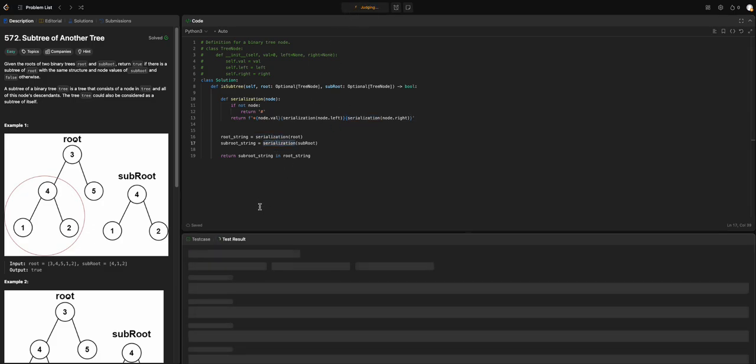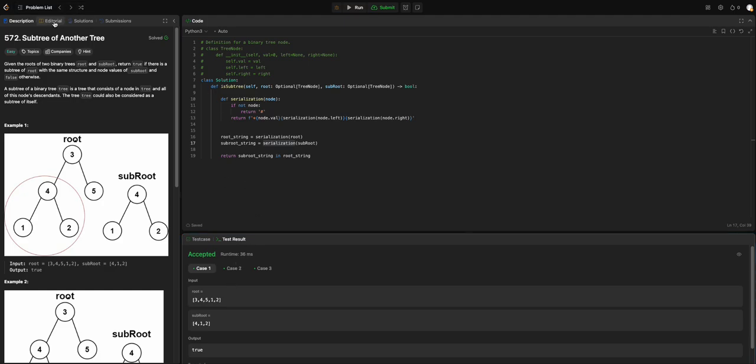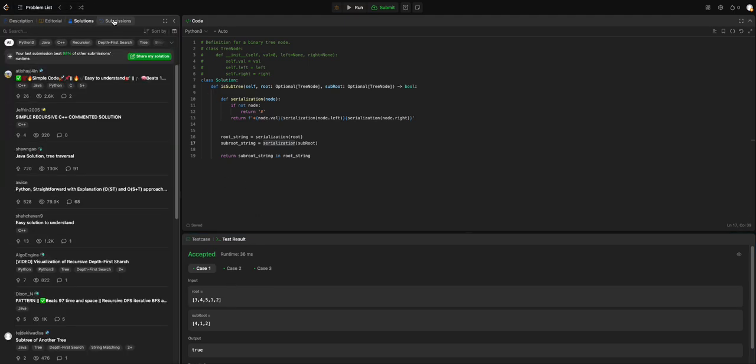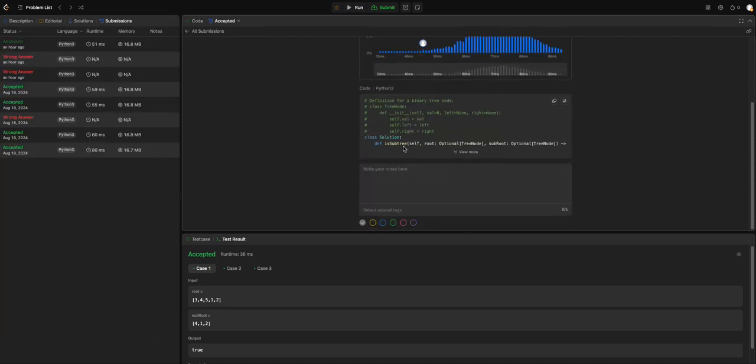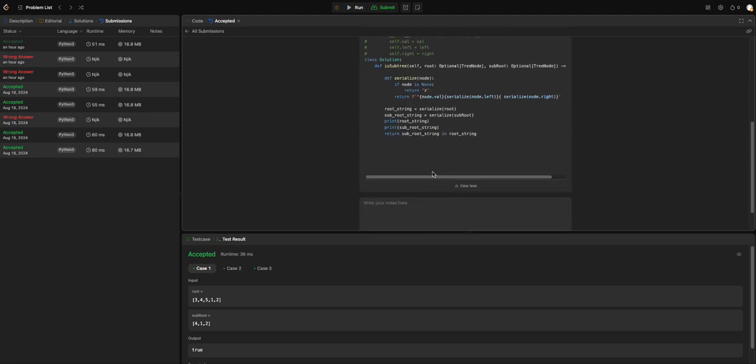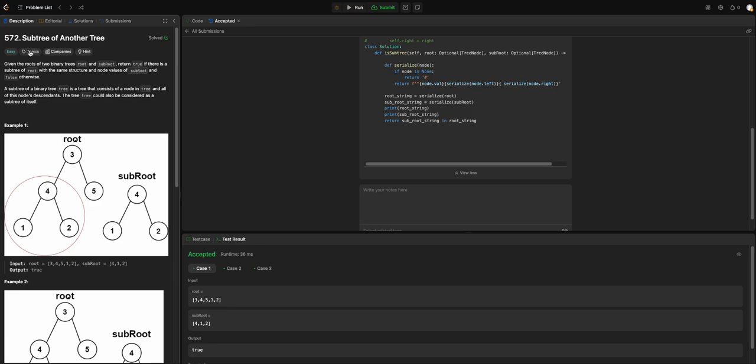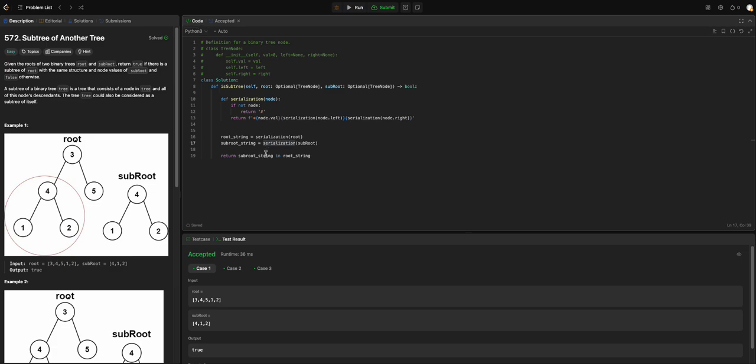Finally, let's try the last one. Alright, it works and we have solved it. Leetcode Subtree of Another Tree, right? First we serialize the trees into strings, then we check whether the subtree string is in the root string. As simple as that. Just understand pre-order traversal and tree traversals in general.